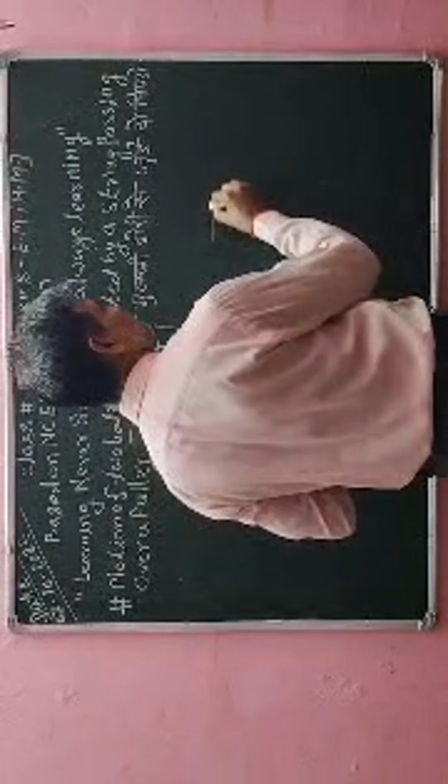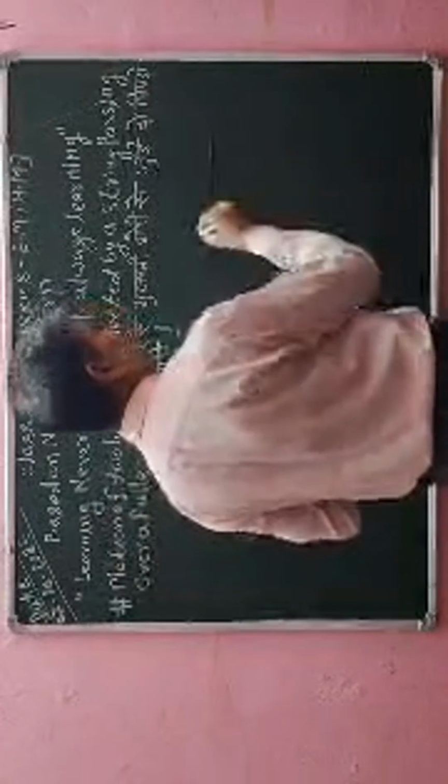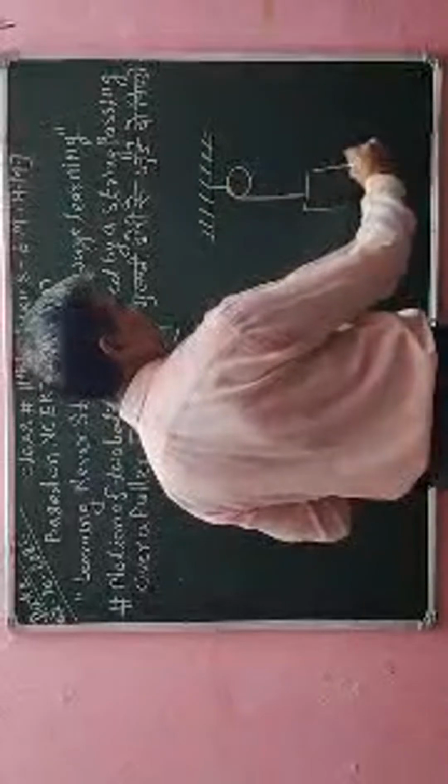So here I am going to draw its diagram. Here I have taken one rigid plane, and with this rigid plane I have taken one pulley, and with this pulley I have connected two masses.